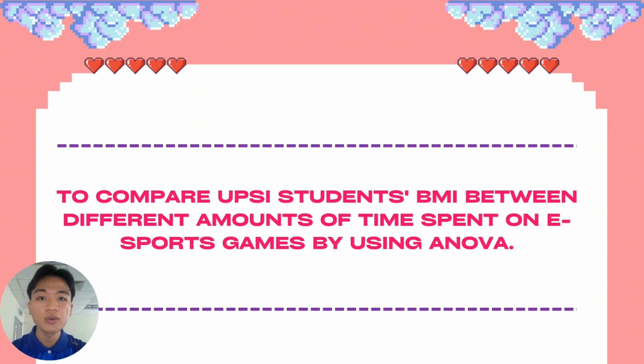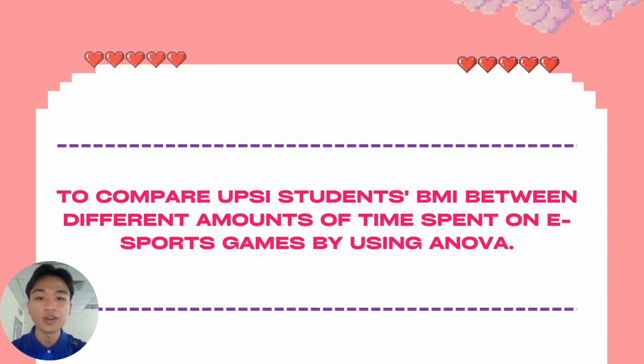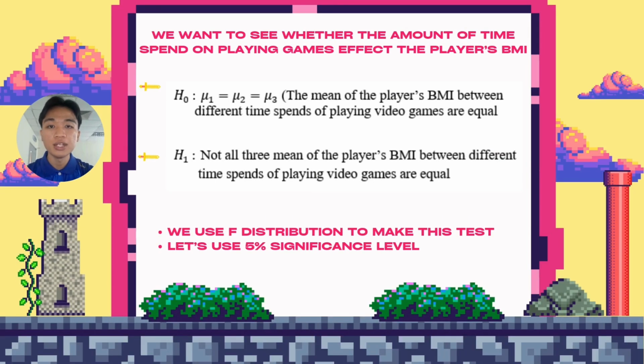Objective 2, we want to compare UPSI students' BMI between different amount of time spent on esport games by using ANOVA. For this objective, we want to see whether the amount of time spent on playing games affect the player's BMI. For the null, mu1 equal to mu2 equal to mu3. Or we can say that the mean of the player's BMI between different amount of time spent playing video games are equal. For the alternative, not all 3 mean of the player's BMI between different time spent of playing video games are equal. We use F distribution to make this test because we are comparing 3 means.